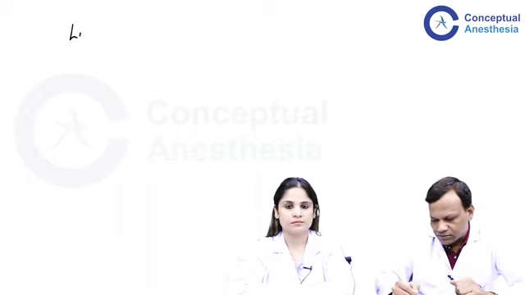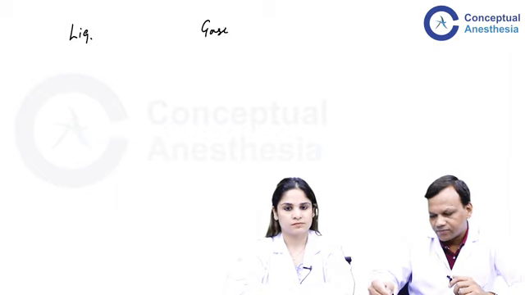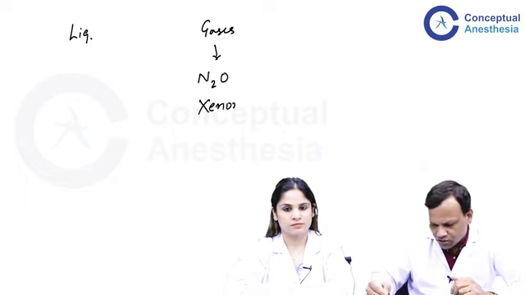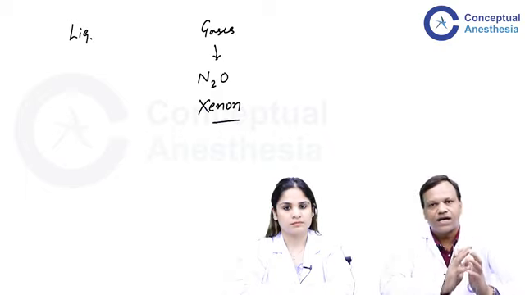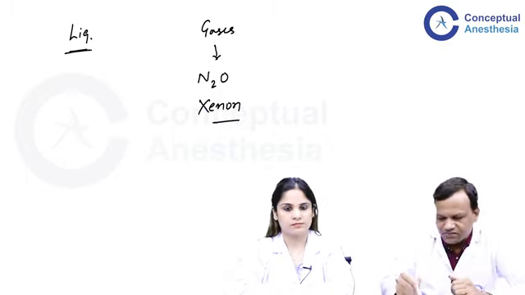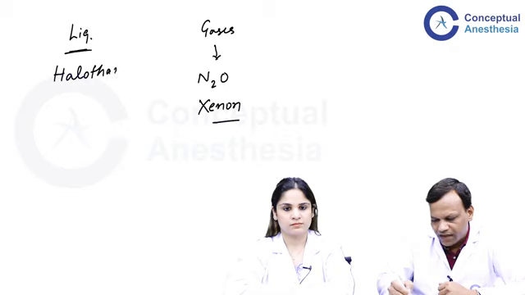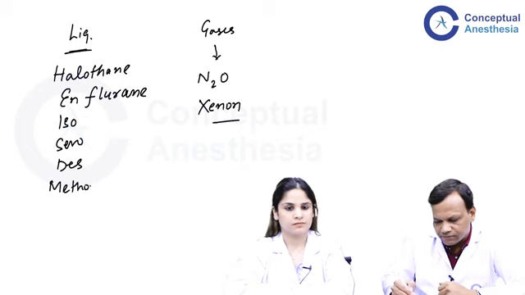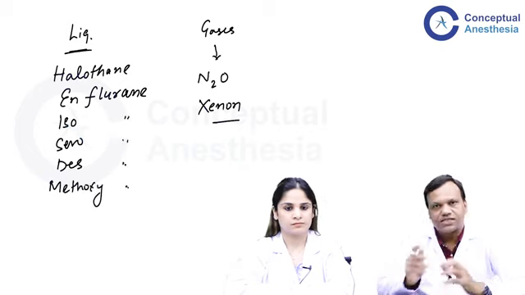Then the agents we can broadly divide into volatile liquids and gases. Among the gases, we mainly use nitrous oxide, and the second, which we will discuss but is not commonly used because it is not easily available, is xenon. Most others are liquid anesthetic agents, mainly fluorinated agents like halothane, and those whose names end with flurane: isoflurane, sevoflurane, desflurane, and methoxyflurane. These are the agents we will discuss in this video.